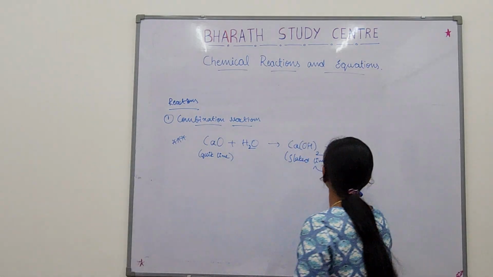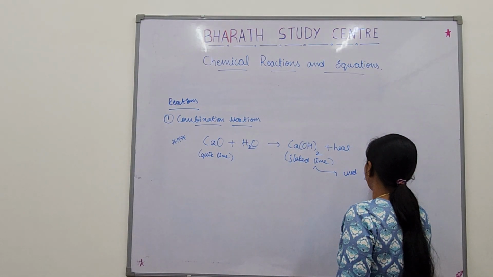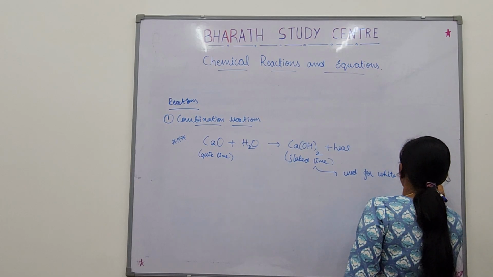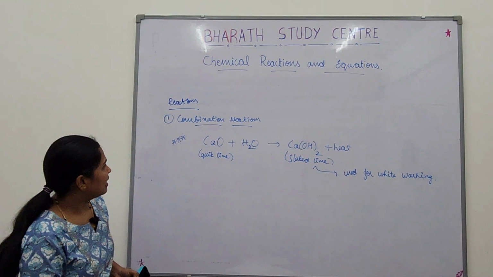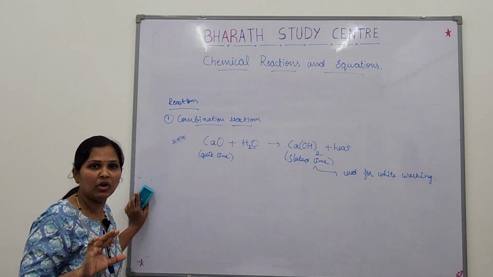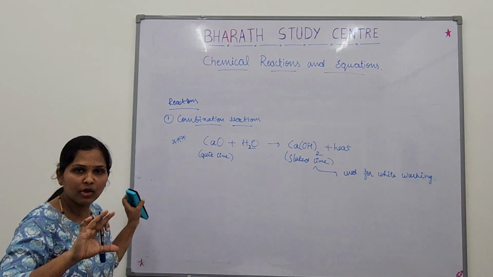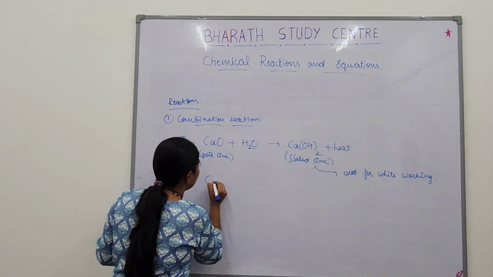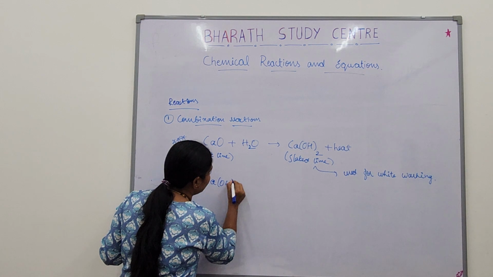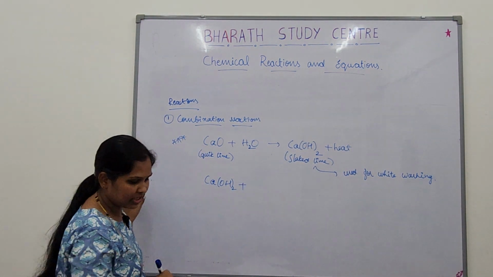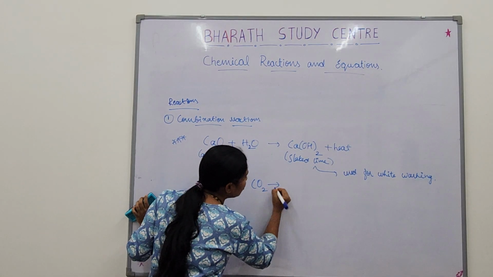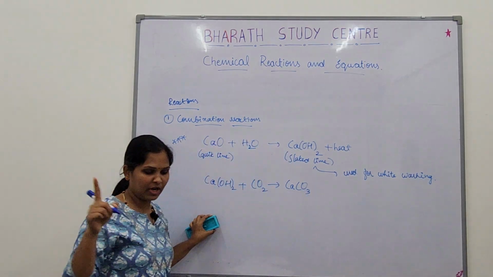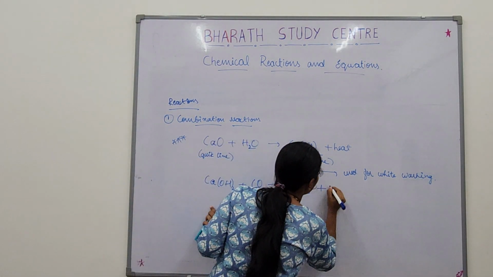This is used for whitewashing on walls. And when you whitewash it on walls, what happens? There will be carbon dioxide in the air, right? That carbon dioxide in the air reacts with this calcium hydroxide, to give calcium carbonate. Calcium carbonate formula is CaCO3, along with water.